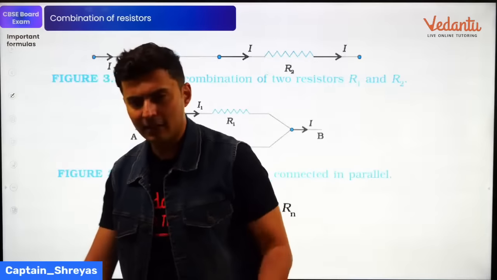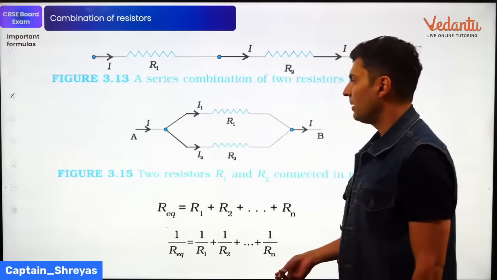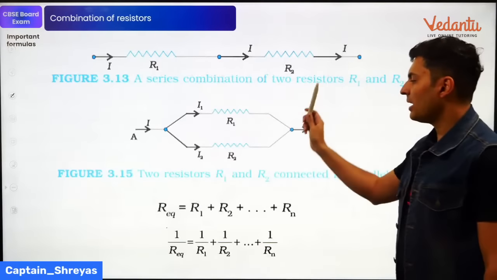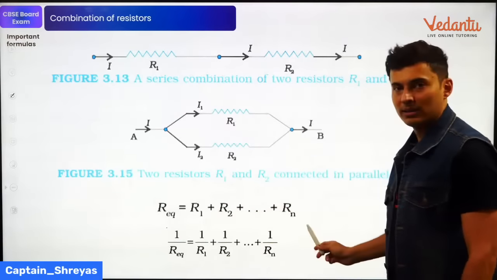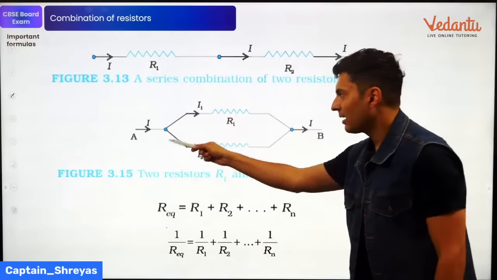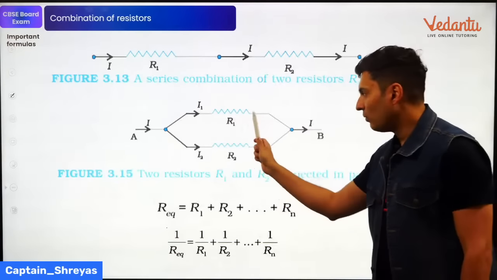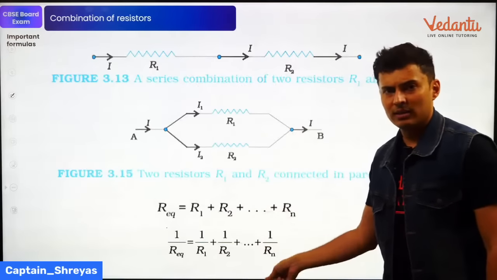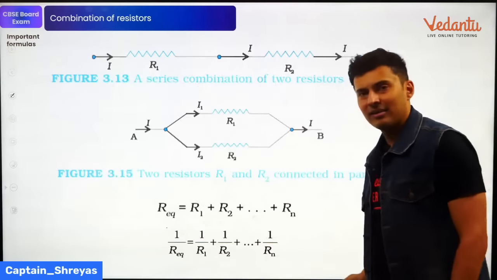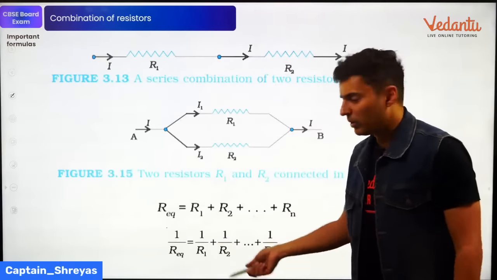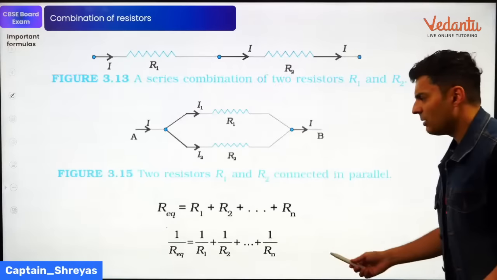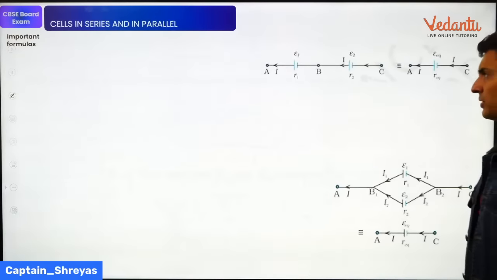Resistors in series, nothing much to discuss. Everybody knows this, very simple. If the resistors are in series, same current will flow and their equivalent resistance will be R1 plus R2 plus R3. If they are in parallel, the currents get distributed and the voltages will remain the same. So the equivalent resistance will be R1's reciprocal plus R2's reciprocal plus R3's reciprocal, and so on and so forth. That will give you the reciprocal of the equivalent resistance. So that's pretty much standard, which you have been doing before this.